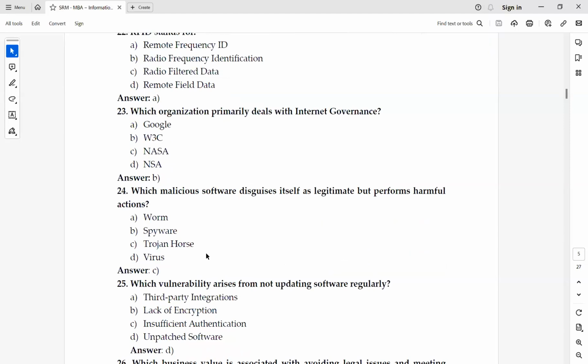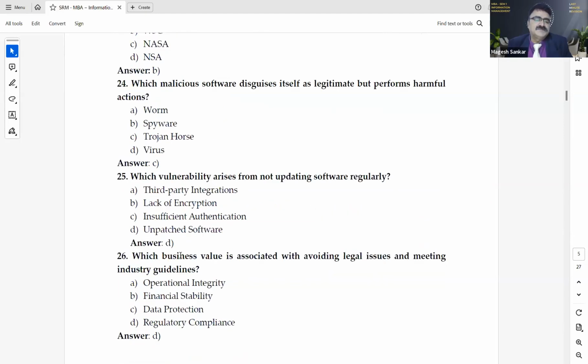Which malicious software disguises itself as legitimate but performs harmful actions? Answer C, Trojan horse. Okay. Which vulnerability arises from not updating software regularly? Answer D, unpatched software. Okay.